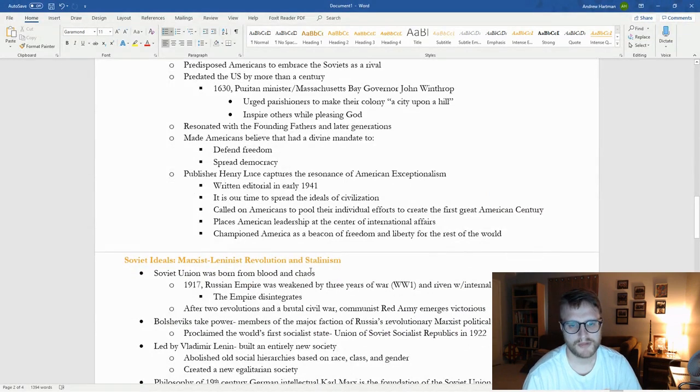And then we see an editorial written by publisher Henry Luce that really captures the resonance of American exceptionalism at the time. He wrote this editorial in early 1941, so this is around the same time FDR makes his Four Freedoms speech, where he starts to say, it's our time to spread the ideals of our civilization on the whole. And he called on Americans to pool their individual efforts to create what he called the first great American century, making the 20th century the century of American leadership. And he places American leadership at the center of national affairs and champions America as a beacon of freedom and liberty for the rest of the world.